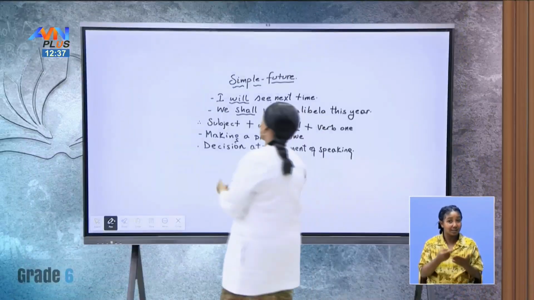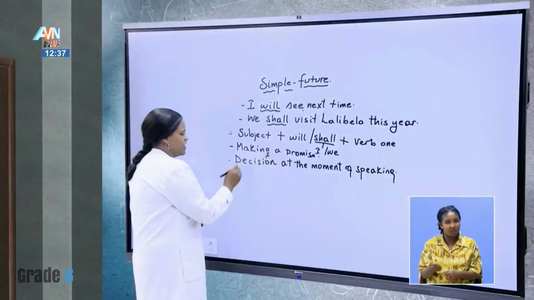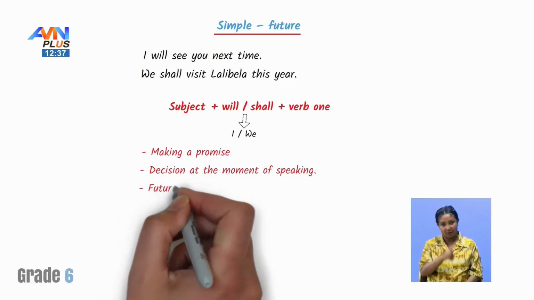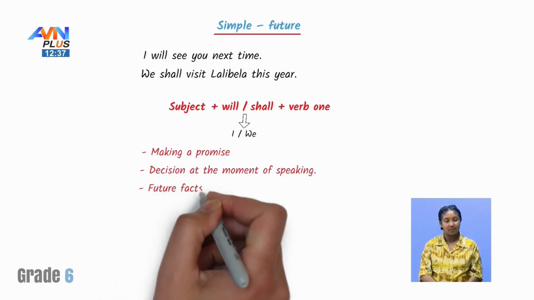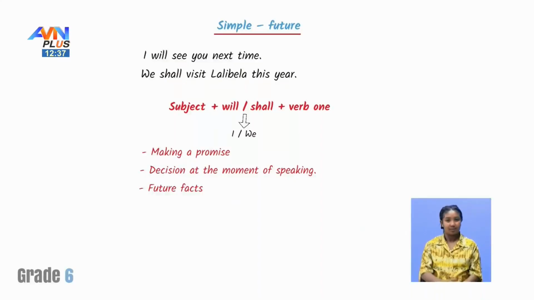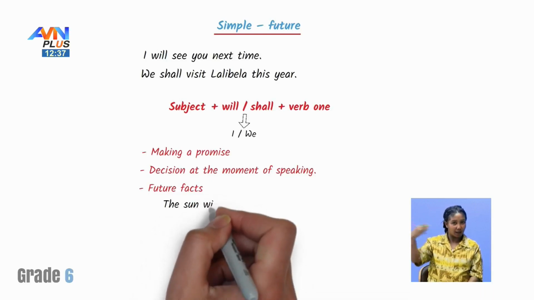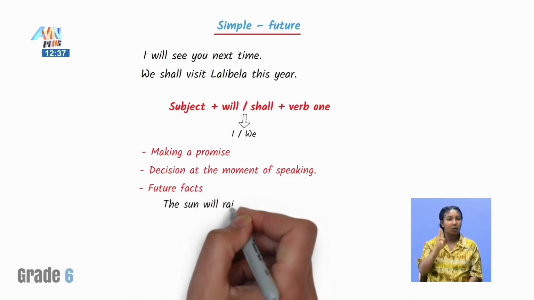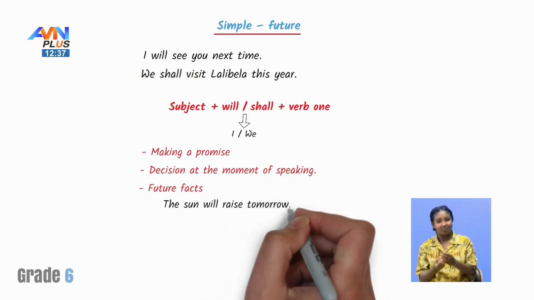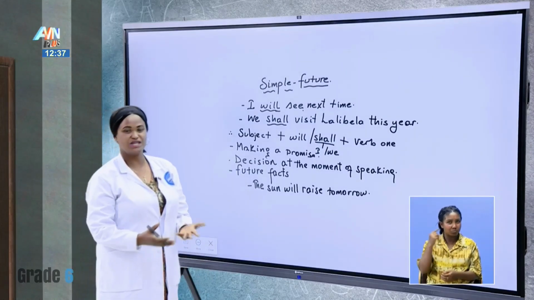So this is the second use of will and shall. Another one is future facts. Future facts. Like, for example, I might say, yeah, the sun will rise tomorrow. Yeah, that's true. The sun will rise what? Tomorrow. That's fact. When is it going to happen?